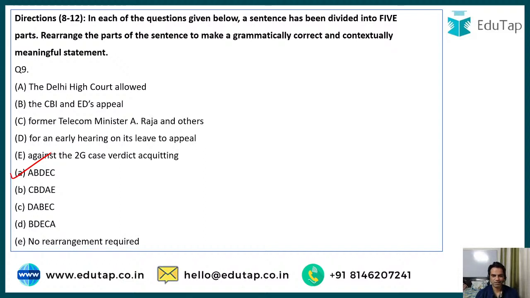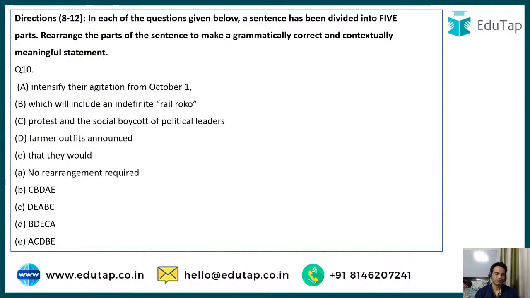See, guys, that's how long it takes to solve such a rearrangement. And it's a very economical type of question, so that you are able to solve it and score 1 mark very easily. So moving on to question number 10, guys. Question number 10. Let's try to solve this rearrangement.